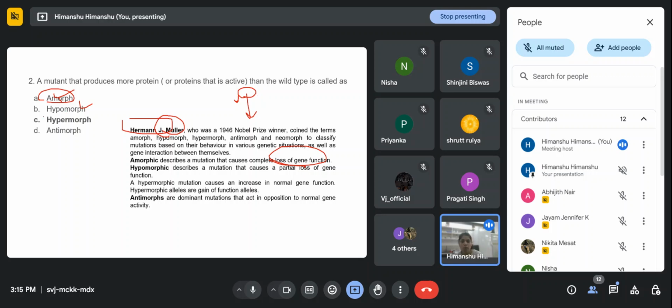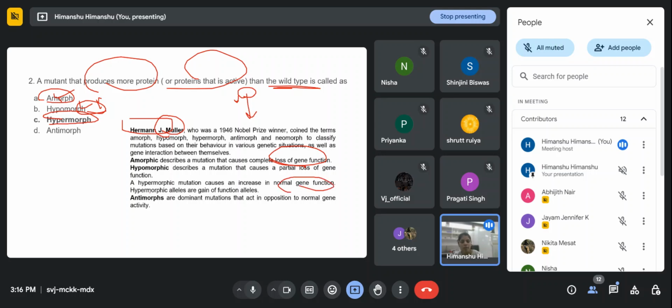Hypomorphic: the word hypo is always used for loss, like less. So it describes a mutation that causes a partial loss of gene function. Hypomorph, now there is a decrease in gene function. And hyper, as the question asks, produces more protein and the protein is more active than the wild type. So hypermorphic mutations cause an increase in the normal gene function.